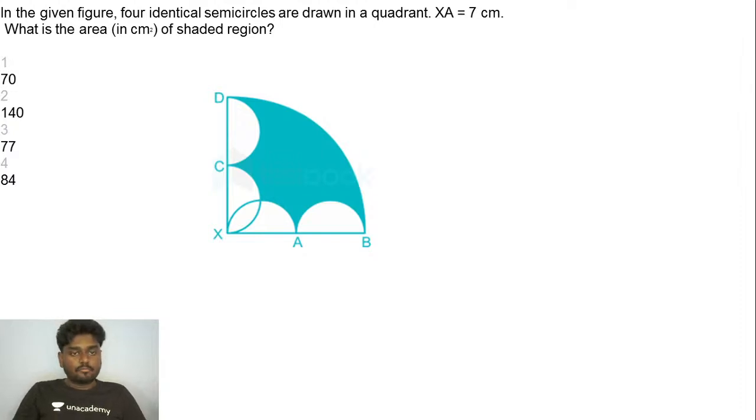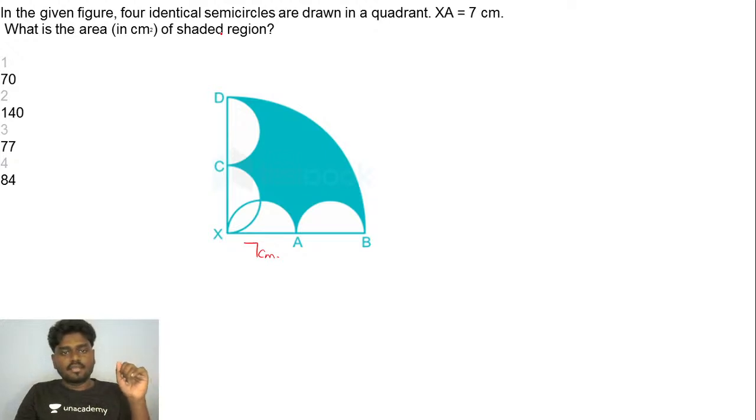So in the given figure, four identical semicircles are drawn in a quadrant. If you could see here, this one looks like it is drawn in a quadrant, and XA, this length, is actually 7 centimeter. You have to find the area of the shaded region.